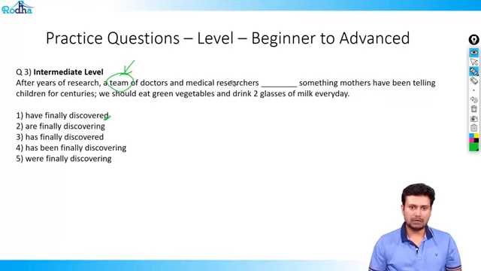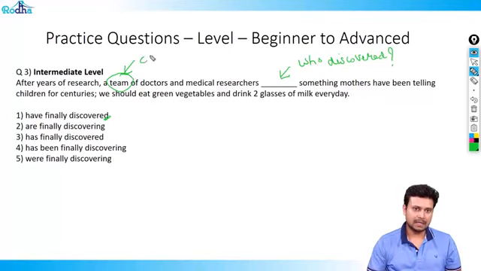So now what we need to find out is who discovered. After years of research, a team of doctors and medical researchers discovered something. Who discovered is what we need to answer. And we realized who discovered is nothing but the team discovered.